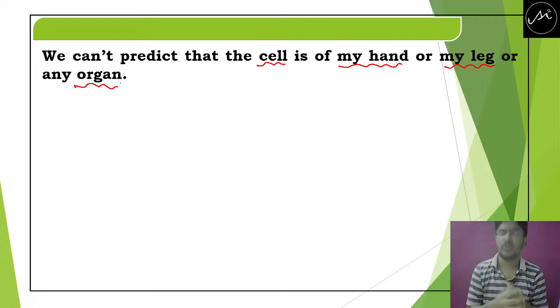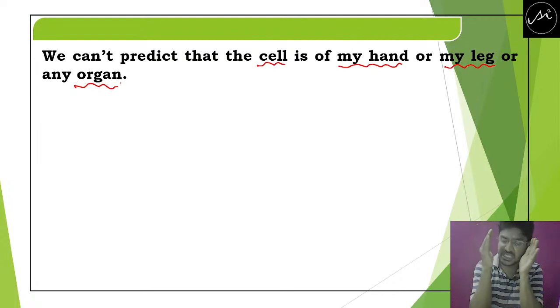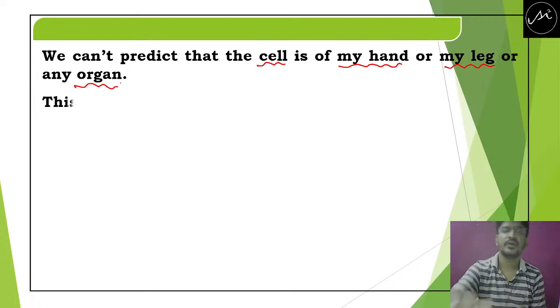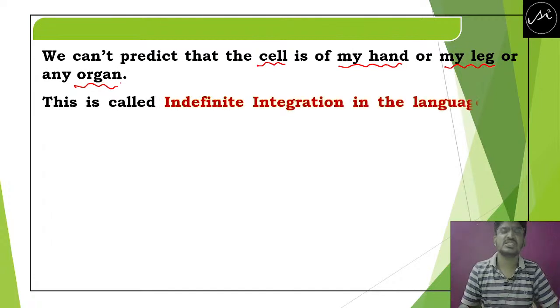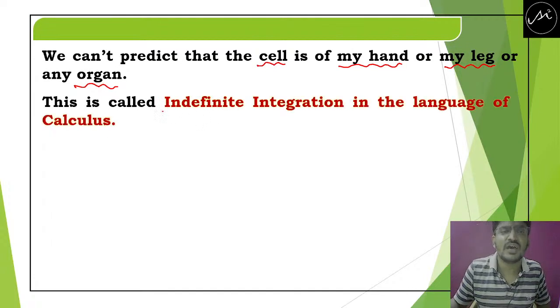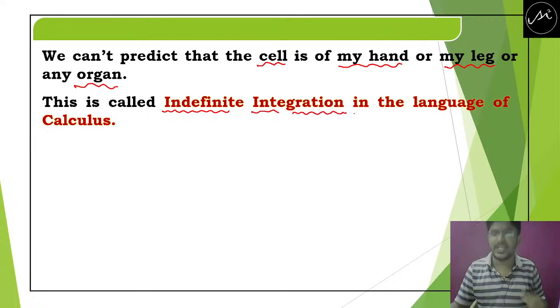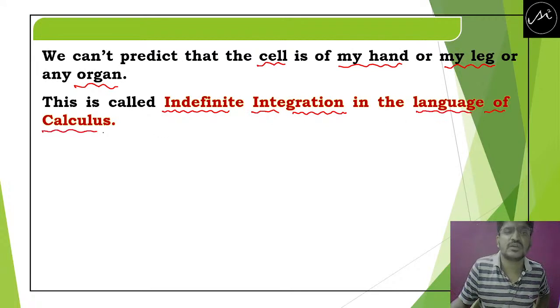You can't tell that it is the cell of hand, it is the cell of leg, it is the cell of one of the organs. So that's why it is called indefinite integration in the language of calculus.